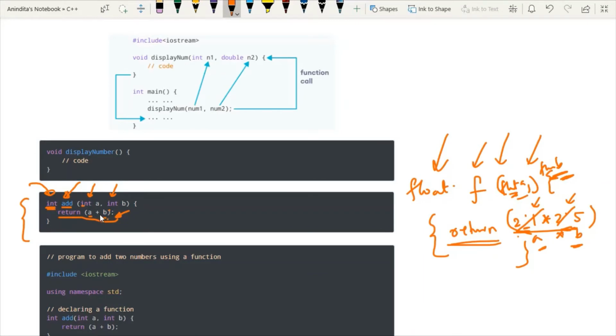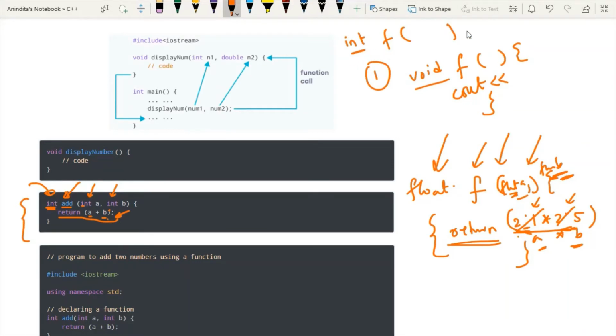One thing you have to understand: whenever the return type of the function is void, then inside the function you can write only the printing statement. No return keyword should be there. This is the first point. Second point, whenever you have a function with a return type, then inside the function you have to write the return keyword. So this is the main difference between void and return type function.